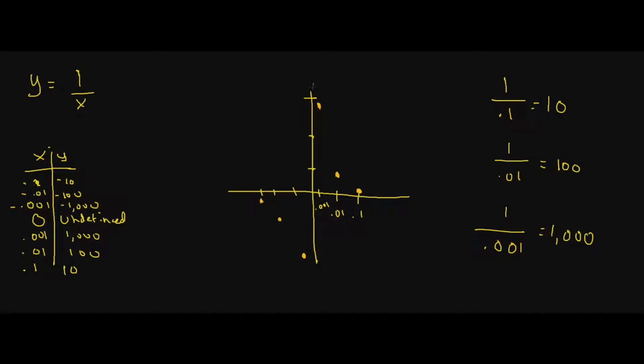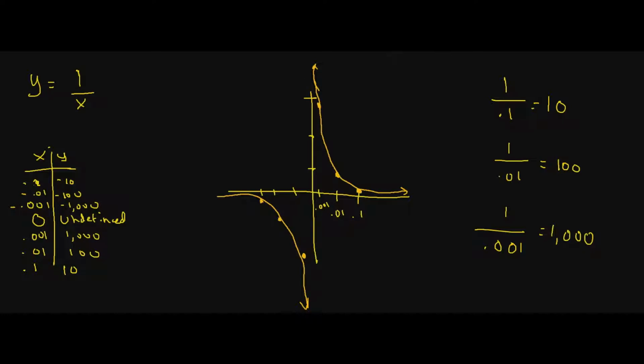So you could see that our function is going to behave something like this. This is just going to continue to go up, and this is going to continue to go down. So you can see this is how our function is starting to look.